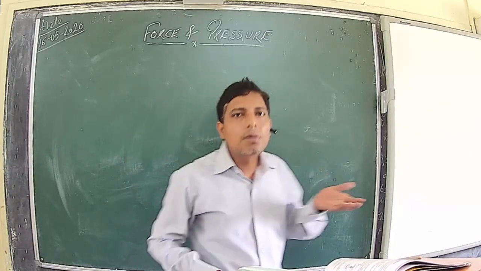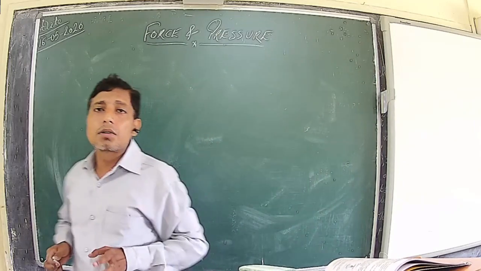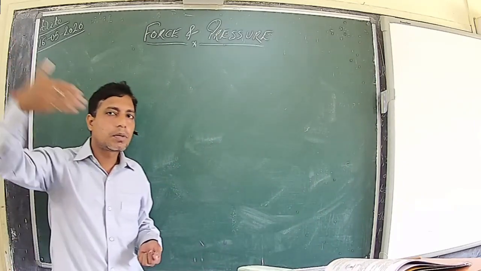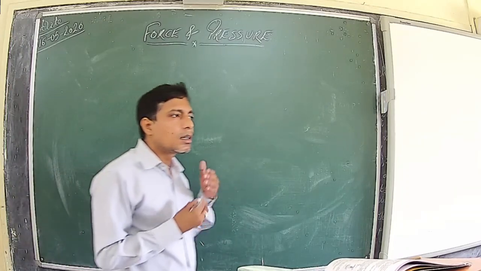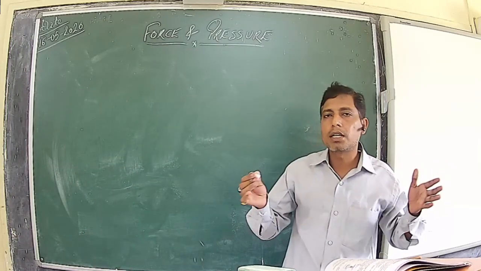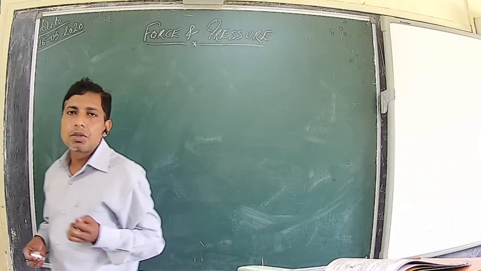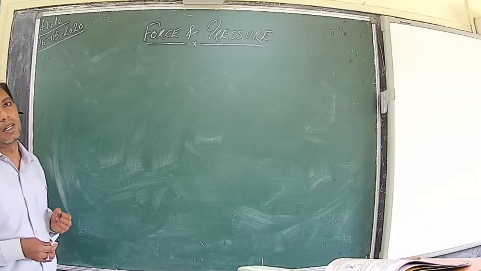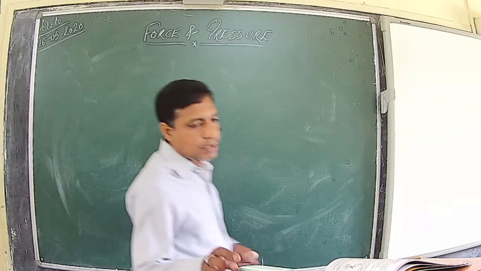When you start moving up the mountain, your blood is still exerting pressure equal to 1 lakh, but now the atmospheric pressure is less than 1 lakh. As a result, the resultant pressure is in outward direction, and because of that, the mountaineers have the problem of nose bleeding. These are the consequences of atmospheric pressure.